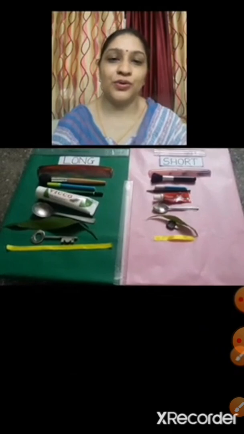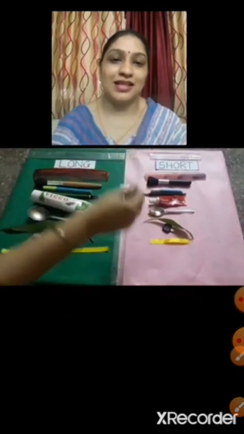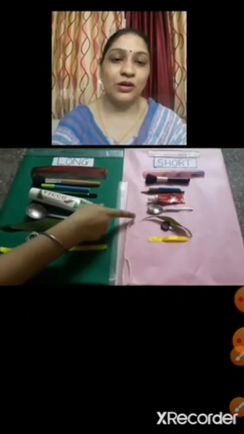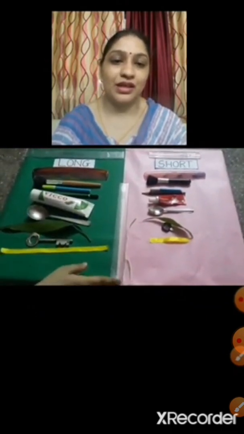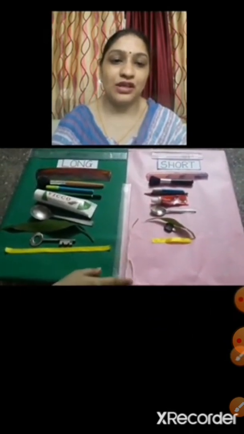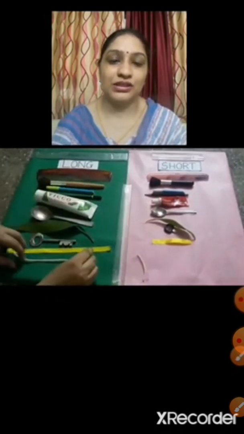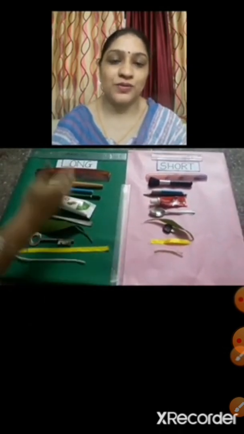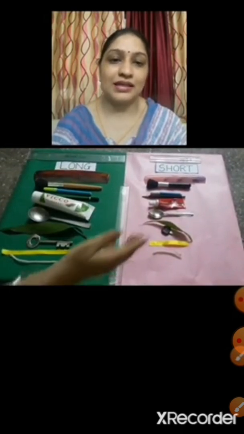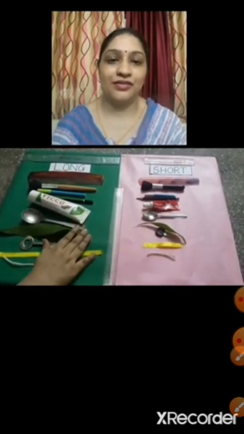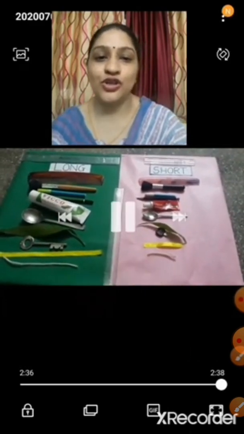We have one more object. Yes, this is woolen thread. See children, long woolen thread, short woolen thread, long woolen thread and short woolen thread. These are the objects which are long and these are the objects which are short. So we have learned long and short.